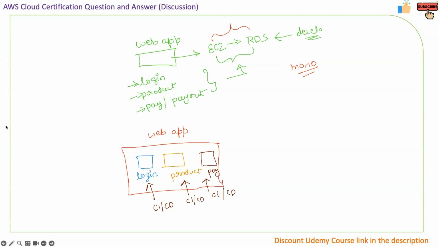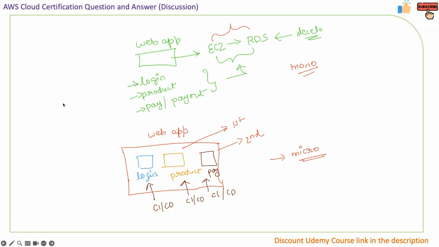Now the question is, we have a sale happening on our website. So out of these three, which application do I have to scale? Technically, we have to scale all three. But we might be interested in scaling the product page first and then also the payout page, because many people might not actually log into the application. Without logging in, they might want to check all the products that are on sale and then pay for them as a guest user. So if you want to scale the application separately, it is possible in this case. And this is what we call a microservice architecture or a distributed architecture.